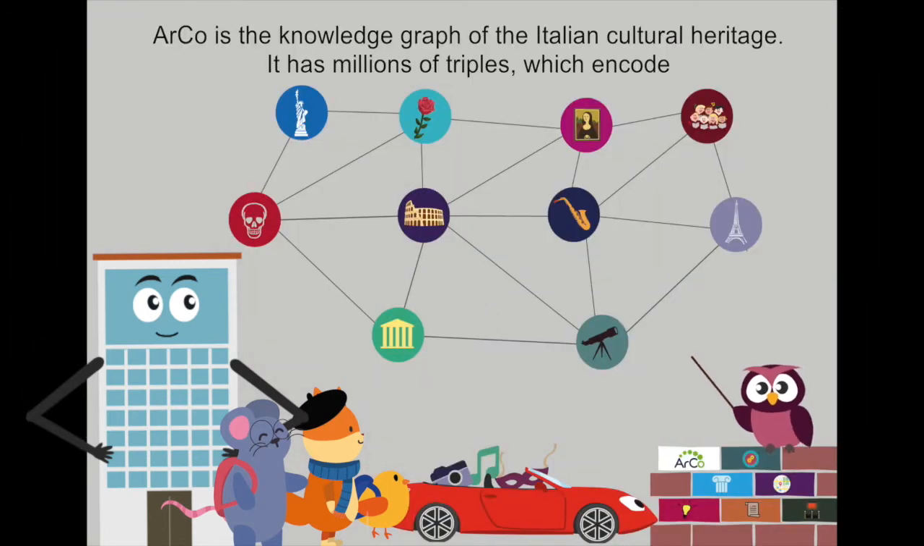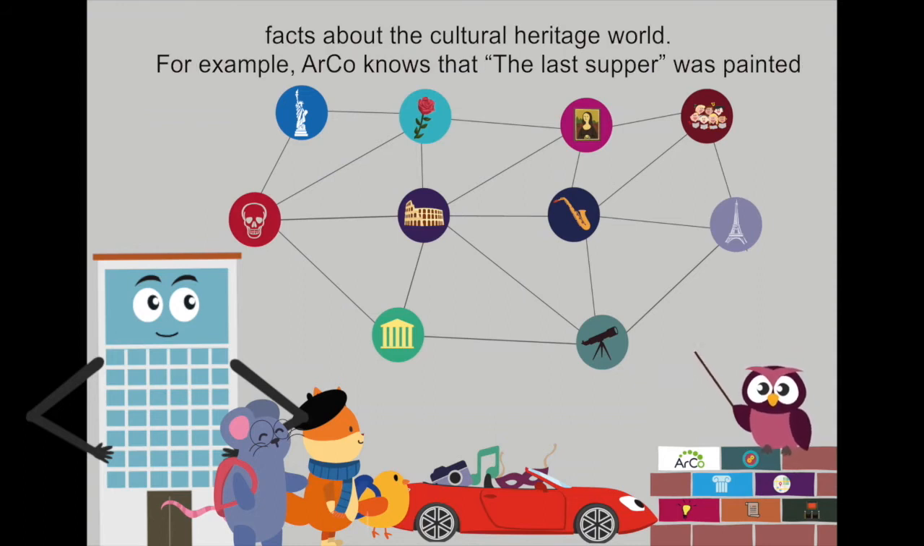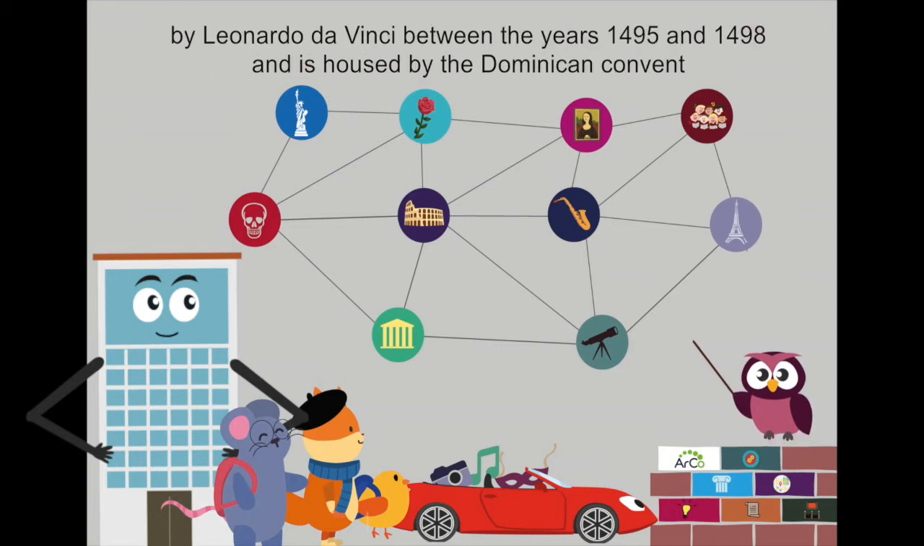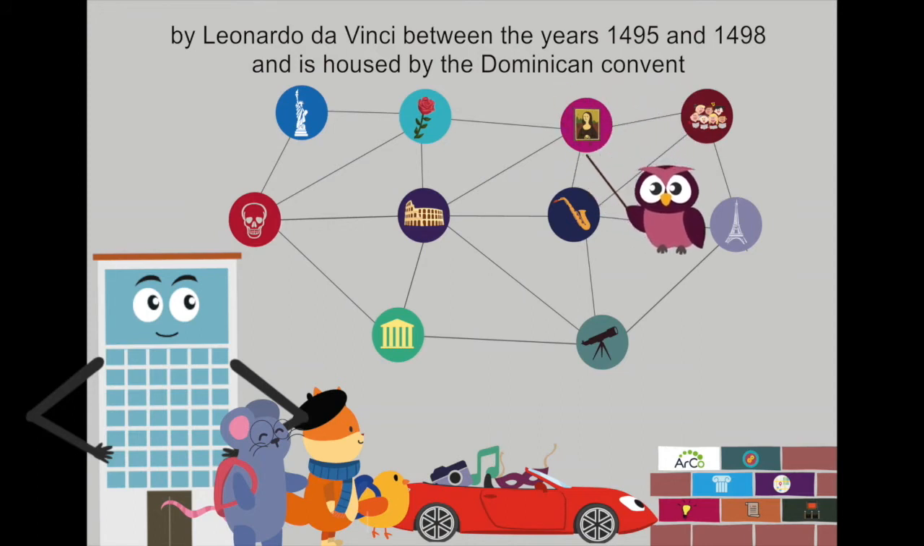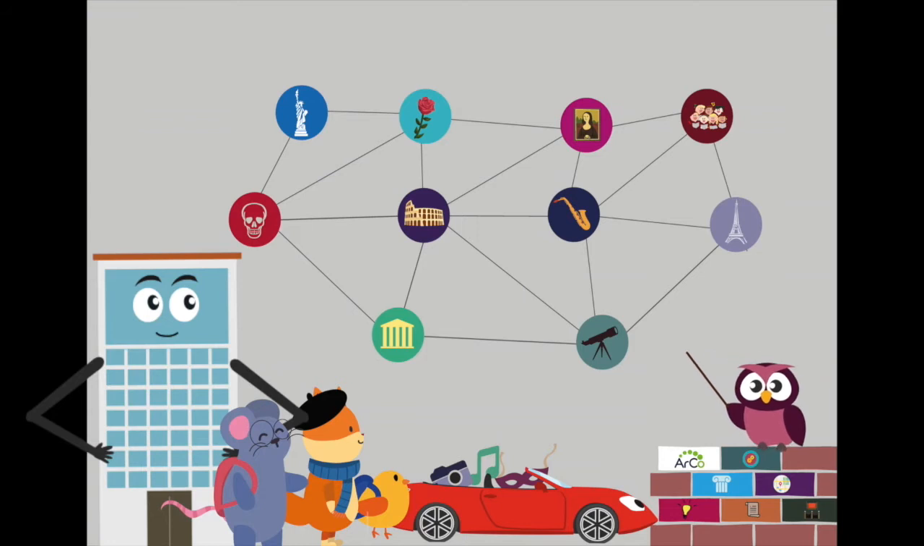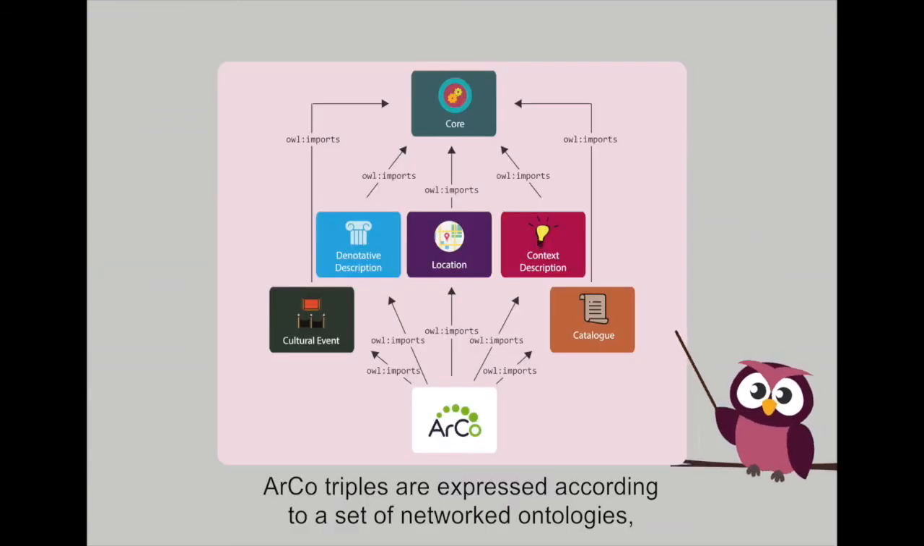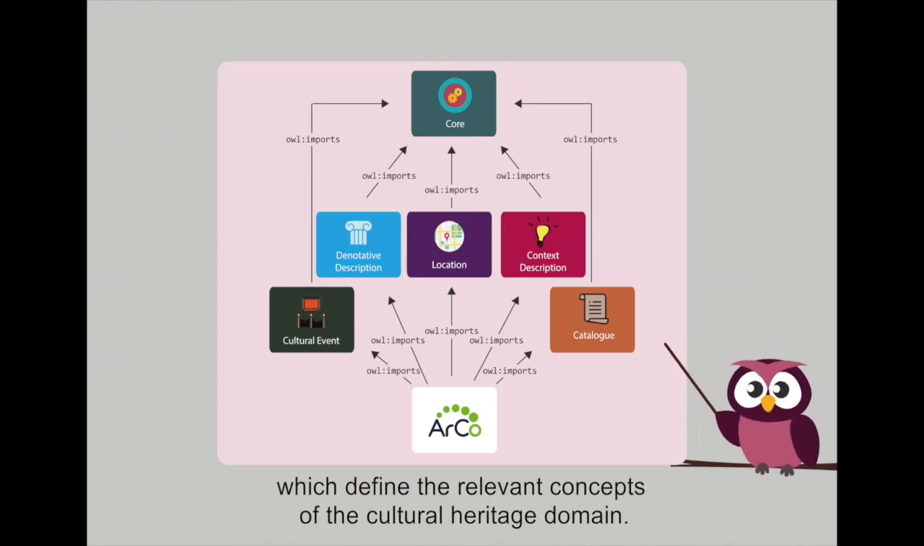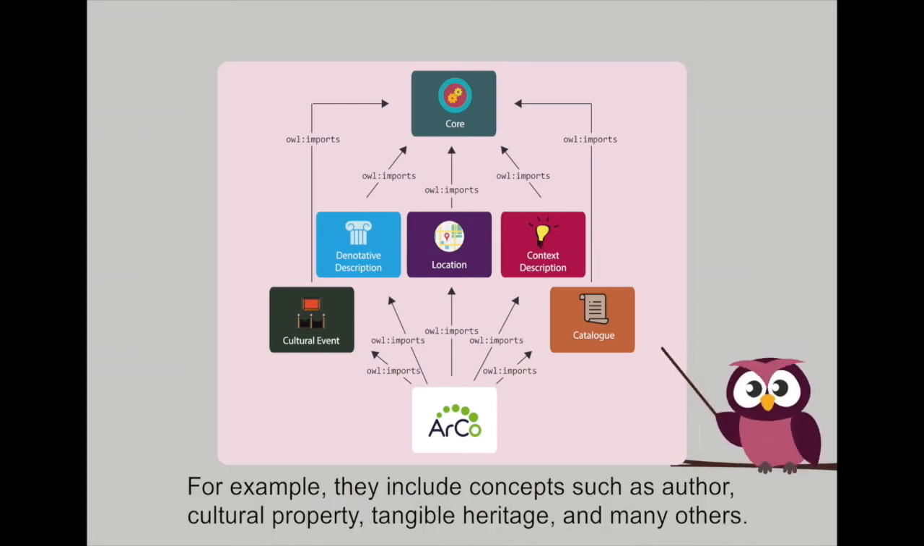ArCo is the knowledge graph of the Italian cultural heritage. It has millions of triples which encode facts about the cultural heritage world. For example, ArCo knows that the Last Supper was painted by Leonardo da Vinci between the years 1495 and 1498 and is housed by the Dominican convent Holy Mary of Grace in Milan. ArCo triples are expressed according to a set of networked ontologies which define the relevant concepts of the cultural heritage domain. For example, they include concepts such as author, cultural property, tangible heritage, and many others.